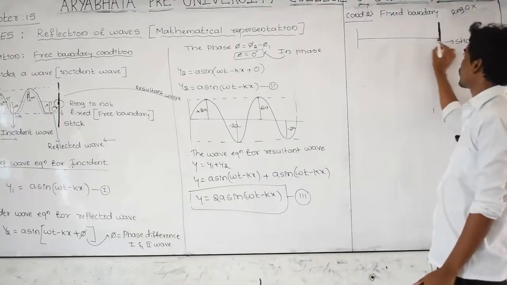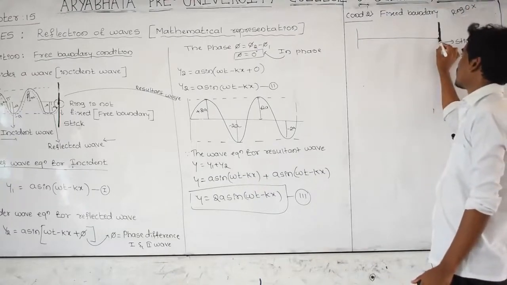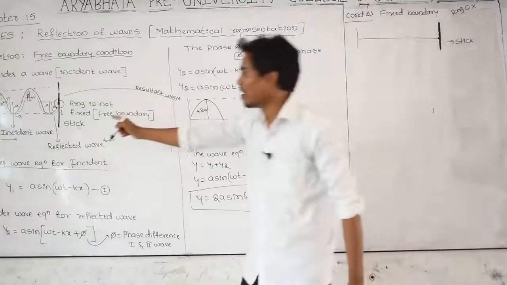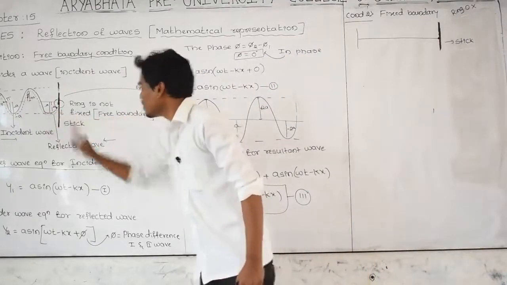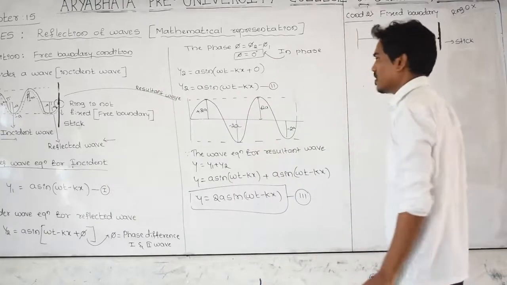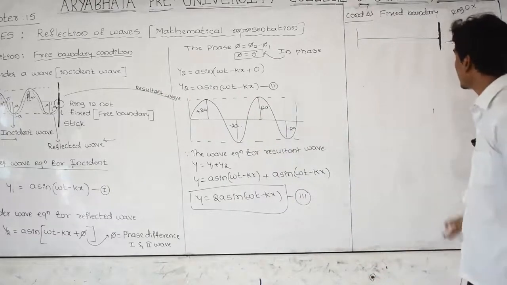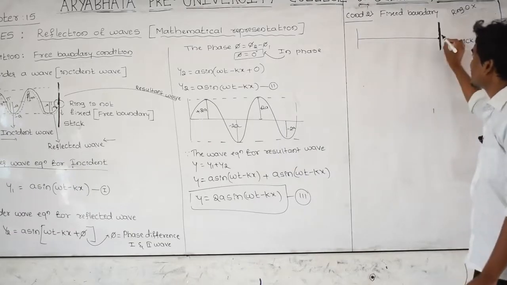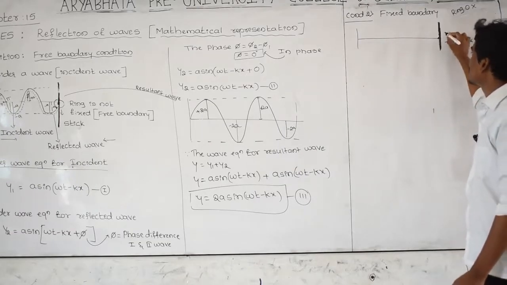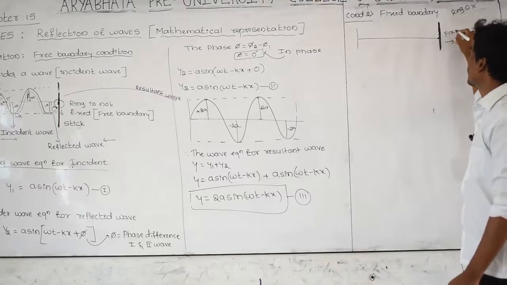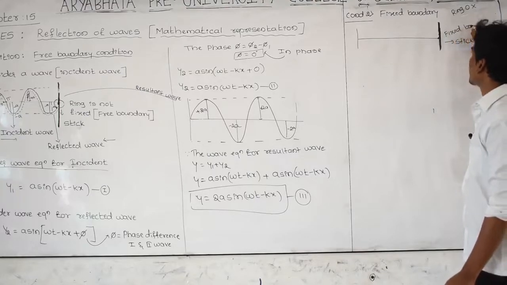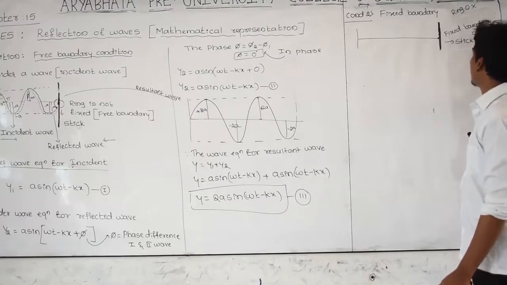Directly I am tying this rope to this stick. There the rope is attached to the ring, but here the ring is not there. I removed the ring. The rope is directly attached to the stick, which means this is a fixed boundary condition. Fixed boundary condition means there is no ring.